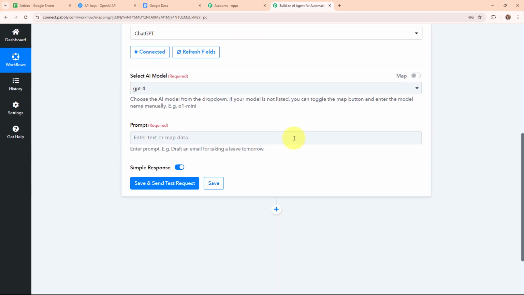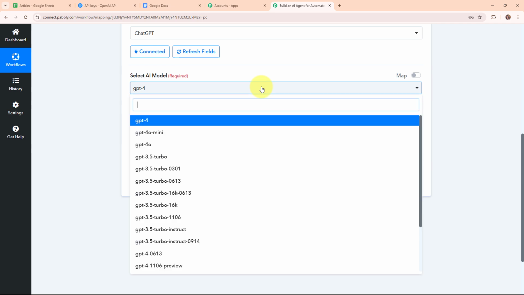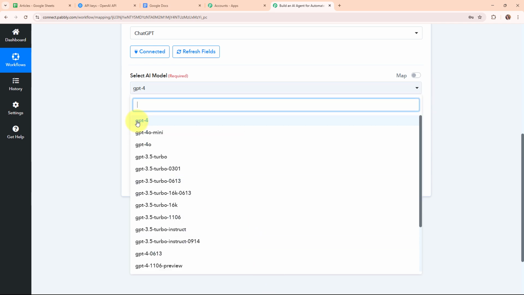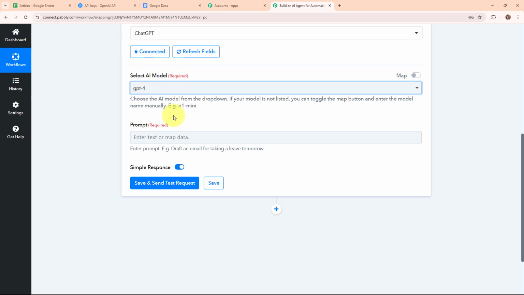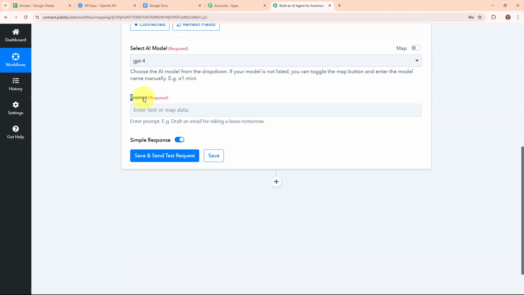So moving forward, here it is asking me to select the AI model. So here by clicking on this drop down menu, you can see all the models available. So in this case, I'm going to use a model which is GPT-4 only. So this is my AI model, and then here it is asking me to give the prompt.